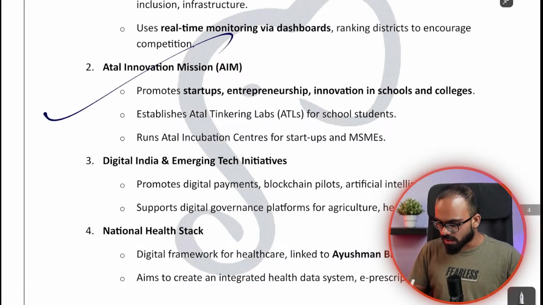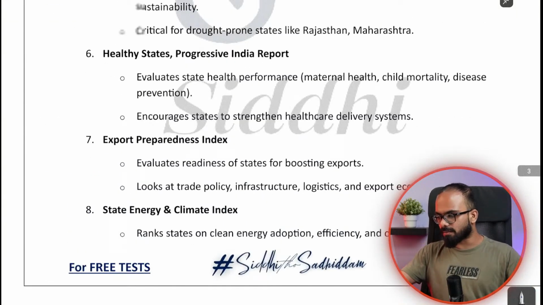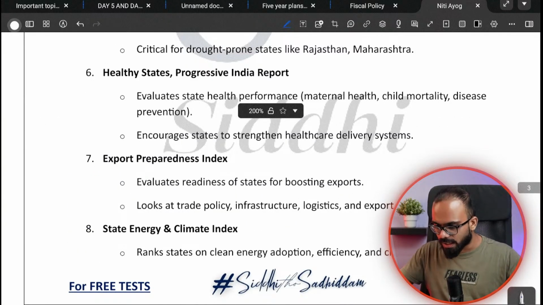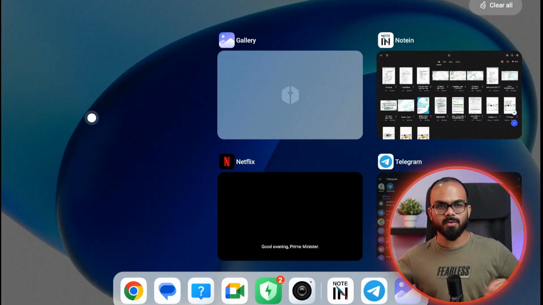Atal Innovation Mission is one more program. National Health Stack is one more program of NITI Aayog itself. So this is about NITI Aayog and the related activities of NITI Aayog. So this is about today's class, and the economy and the other related aspects. This primarily completes the brush up of economy.